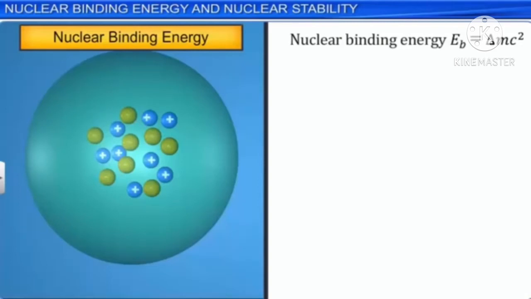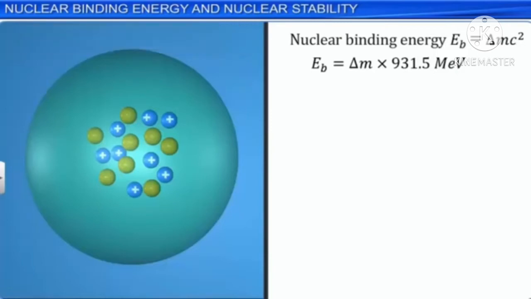If delta M is taken in million electron volt, then E_B is equal to delta M into 931.5 as discussed earlier. Energy equal to binding energy is released when the constituents of a nucleus are brought together. This same energy is required to break a nucleus into its constituent nucleons. For the oxygen nucleus, substituting the values of mass defect delta M equal to 0.13691 amu and simplifying, we get E_B is equal to 127.5 MeV.